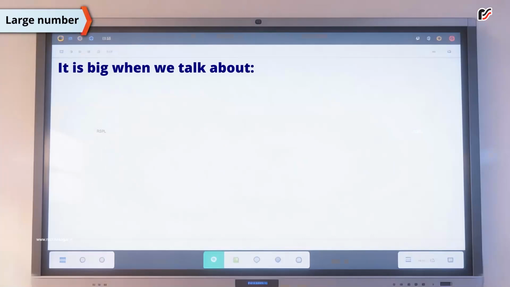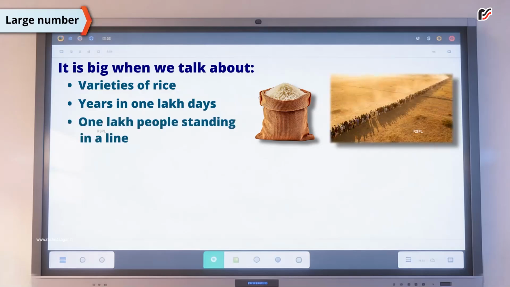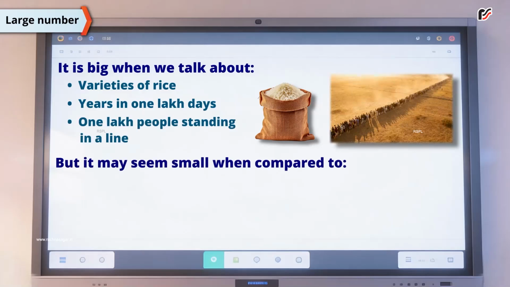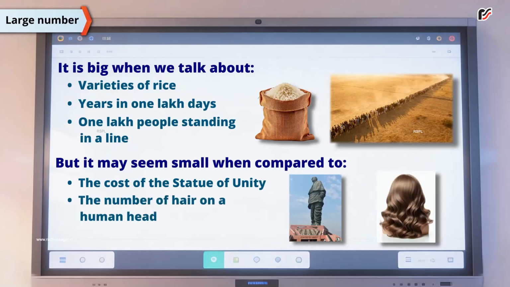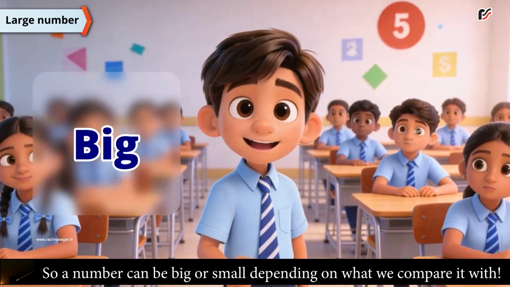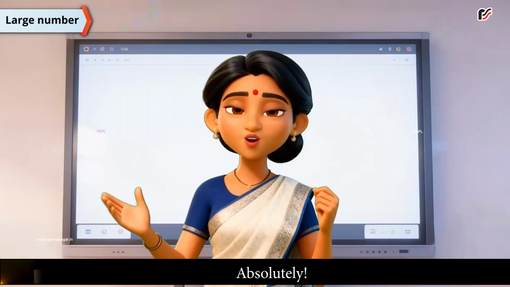It depends. It is big when we talk about varieties of rice, years in 1 lakh days, 1 lakh people standing in a line. But it may seem small when compared to the cost of the Statue of Unity, the number of hair on a human head, eggs laid by some fish. So a number can be big or small depending on what we compare it with. Absolutely.